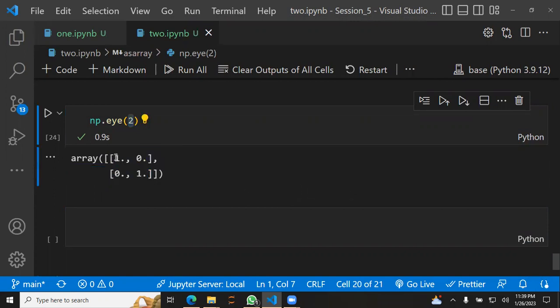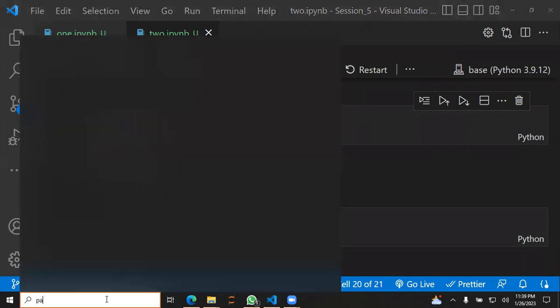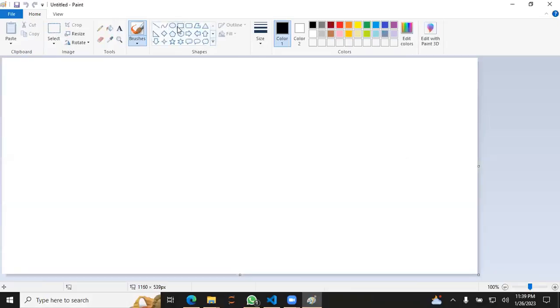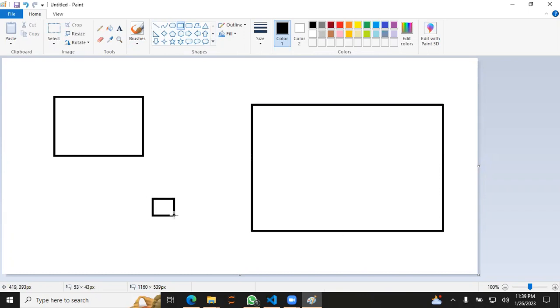Then the diagonal is like the line starting from one corner to the opposite corner. Let me show you in Paint what they really mean by diagonal. This is the square, and the diagonal is a line from this corner to this, and from this corner to this.